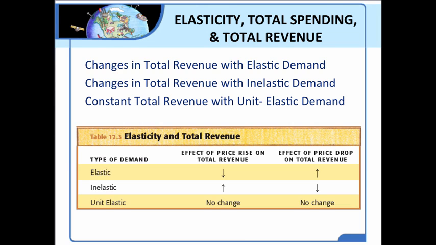And so here is a table that summarizes what we've just gone over. The effect of elasticity on the total revenue of a firm. If the demand is elastic, then the effect of price increase on total revenue will be to decline, and the effect of a price drop is that revenue will increase. And then you can see from this the effect that it will have if the demand is inelastic or unit elastic. So here's another chart that you may wish to copy into your notebook and use for study purposes.